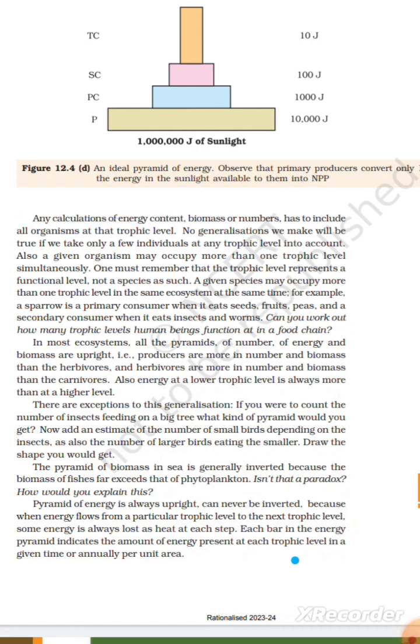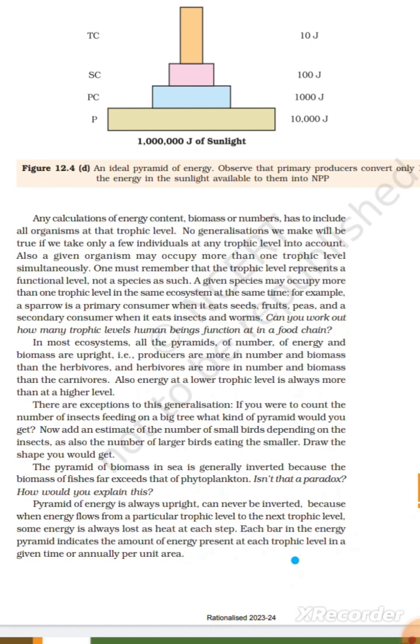Any calculations of energy content, biomass, or number have to include all organisms at that trophic level. Any generalization we make will be true only if we take only a few individuals at any trophic level into account. Also, a given organism may occupy more than one trophic level simultaneously. One must remember that the trophic level represents a functional level, not a species as such. A given species may occupy more than one trophic level in the same ecosystem at one time.